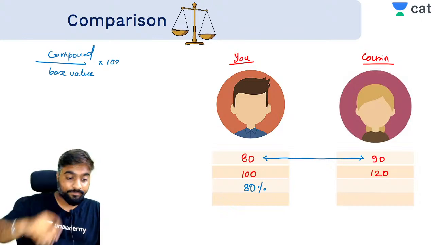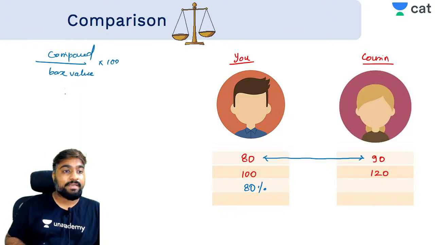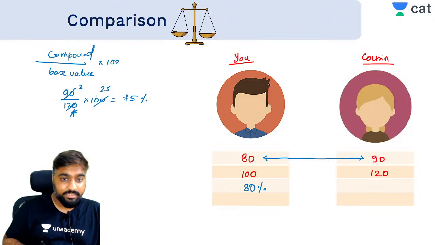In this case, 90 out of 120 is basically what? 90 out of 120 in terms of percentage is how much? 75%. Am I right? This is thrice, this is 4 times, this is 25 thrice, 75%.